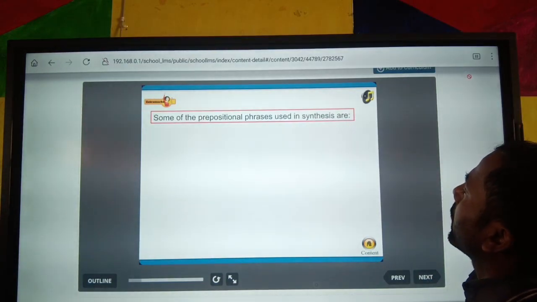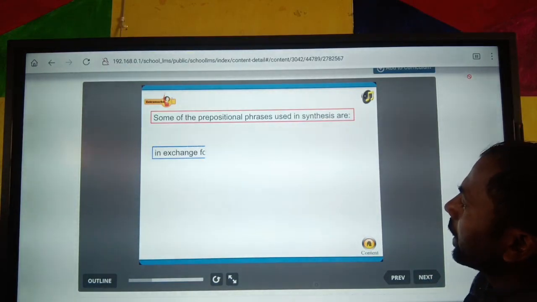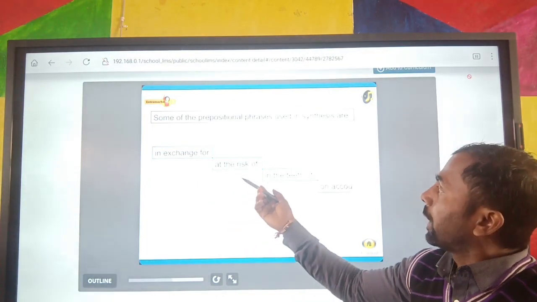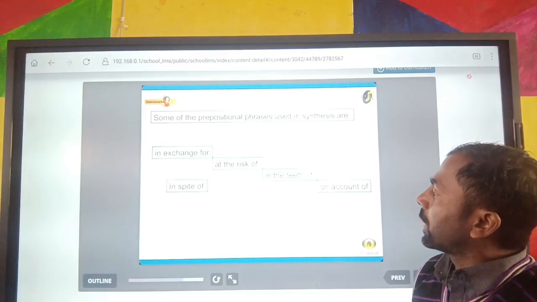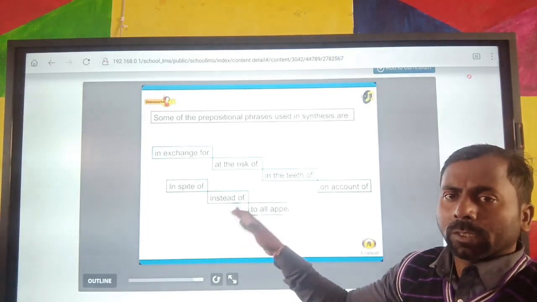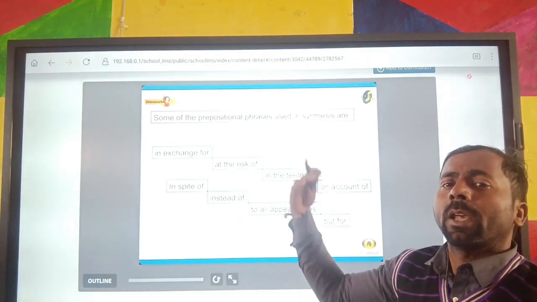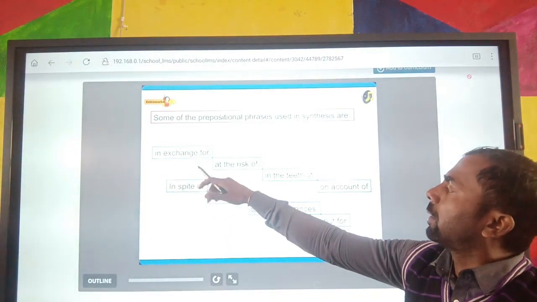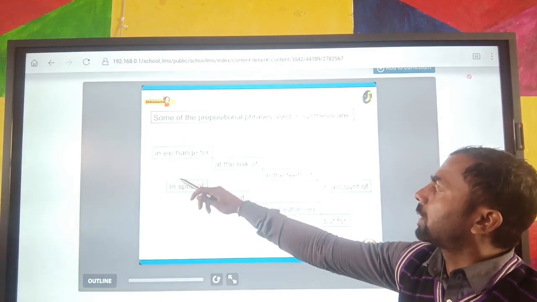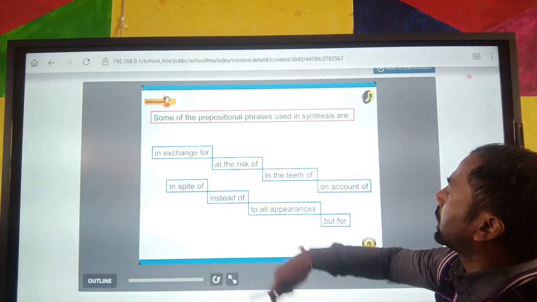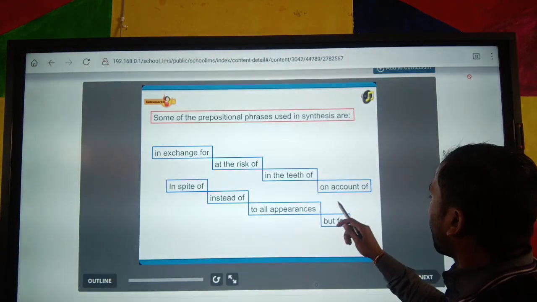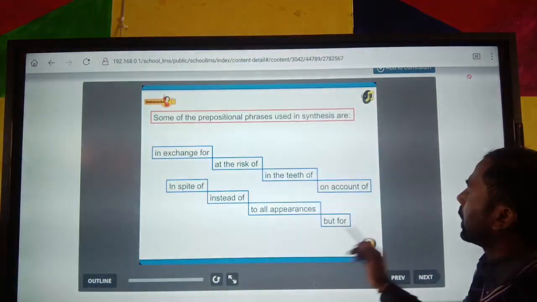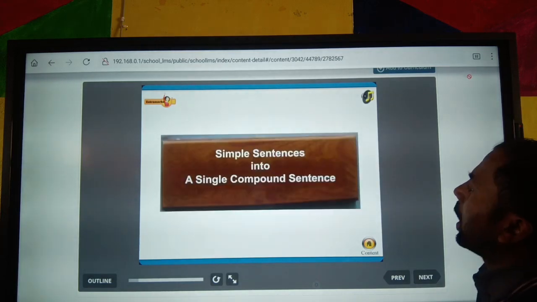Some of the prepositional phrases used in a sentence are examples of preposition words. By using these groups of words in a sentence, we can combine two simple sentences. So you can see some of the prepositional phrases: in exchange for, at the risk of, in the teeth of, on account of, in spite of, instead of, to all appreciations, but for. Okay, I hope you all understand.